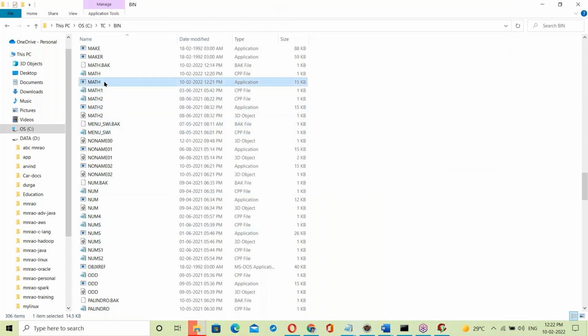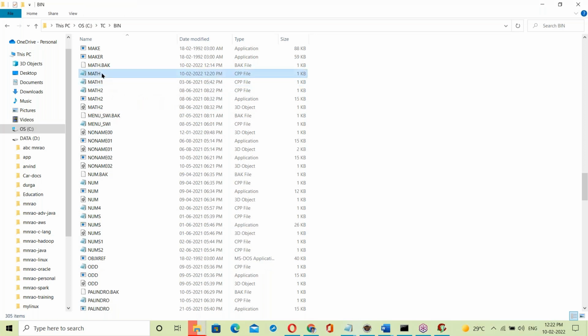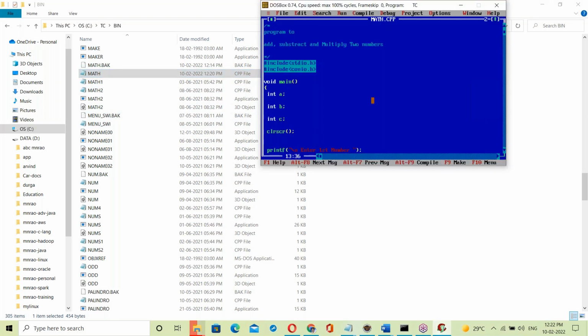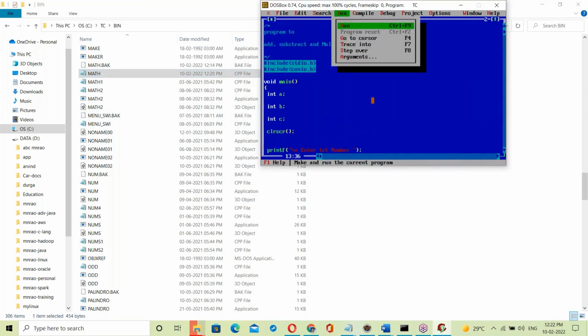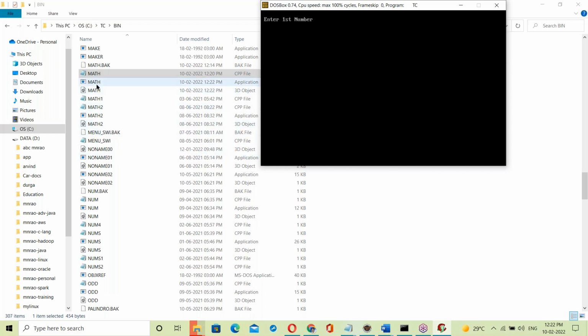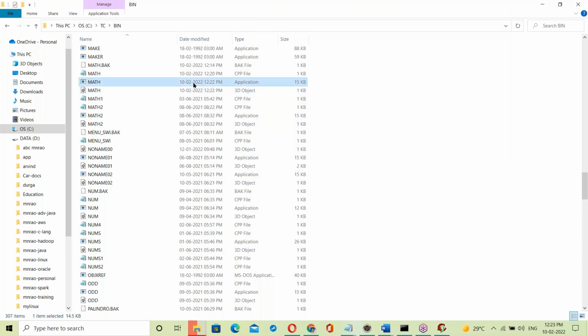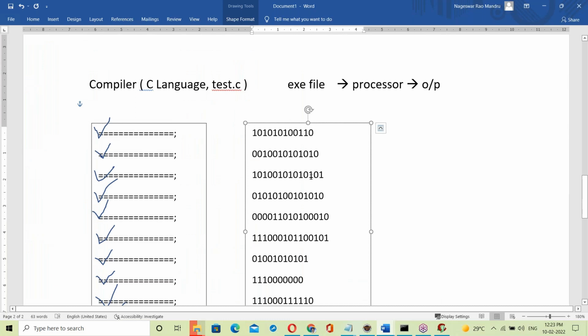Now I'm deleting the exe file again, that exe file, and math.cpp remains. See, I'm compiling again, and then running it. Now it's created, 12:22 PM. Just now the exe file was created. That exe file contains binary code, the language the system understands. So the exe format is like this.